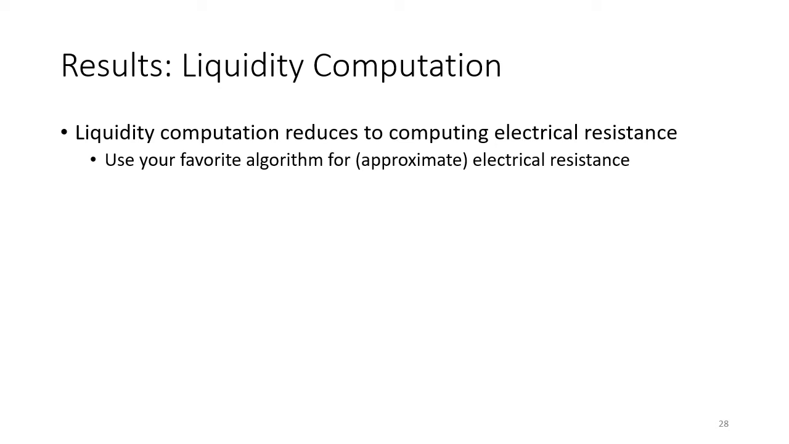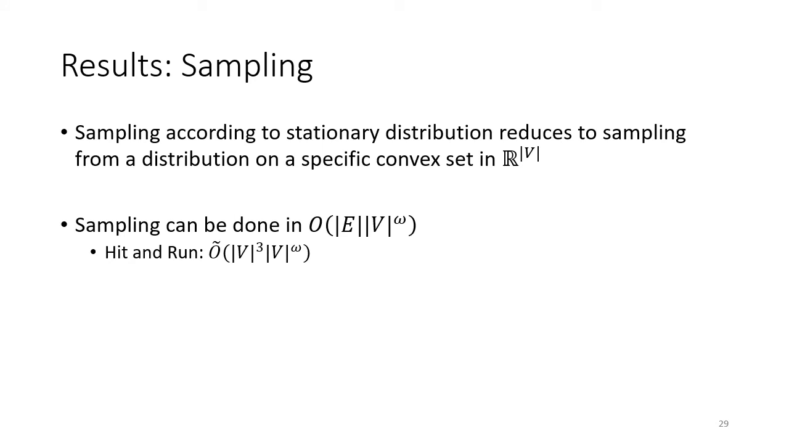Algorithms that approximate electrical resistance in very fast time are an active area of research, and so this can be done relatively efficiently. Next, we show that sampling according to the stationary distribution of our Markov chain reduces to sampling from a distribution on a particular convex set in real space. And sampling from a distribution on a convex set is a well-studied problem, and there are many generic methods, such as, say, hit and run.